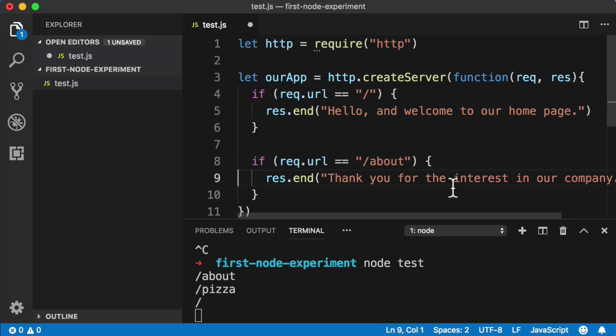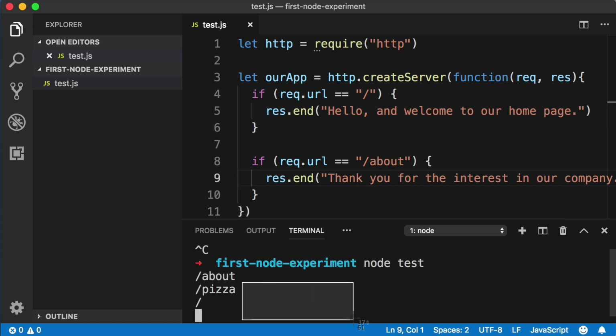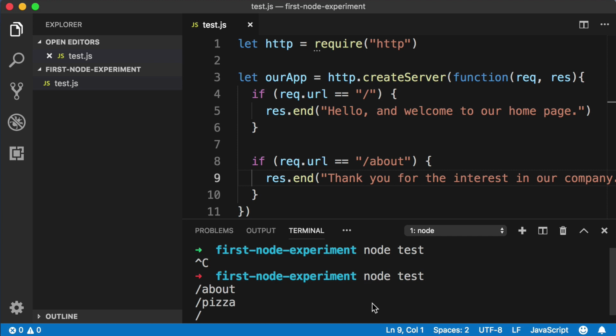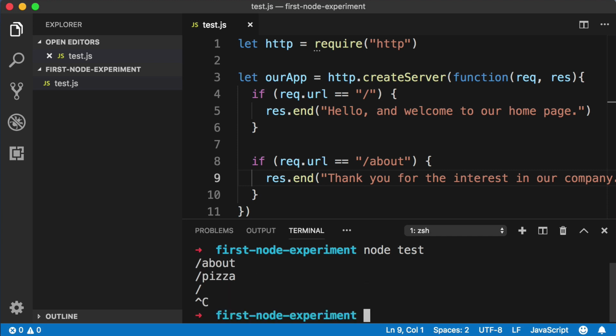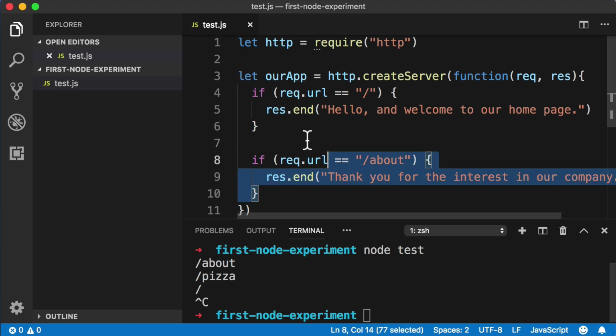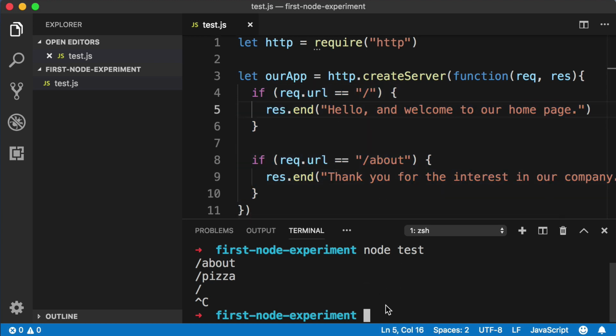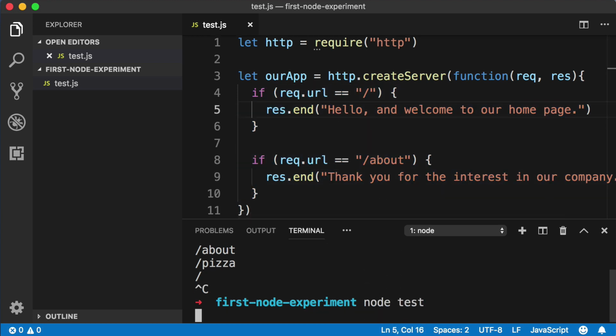Okay, now let's go ahead and save the file and test it out. So down in the command line, let's quit this instance of Node. So Control C. Be sure to click onto the command line area of your screen before trying to push Control C. And we just want to fire the server up again using the newest version of our code in this file. So again, we just say node test. And over in the web browser, let's try it out.